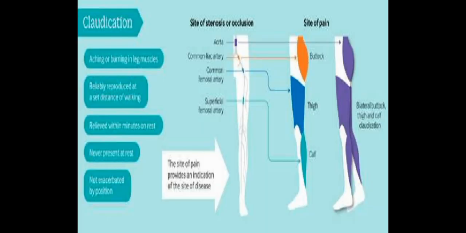Again in this picture we can see claudication, sites of stenosis or occlusion. It can be at the level of the aorta, common iliac artery, common femoral artery, superficial femoral artery. As for the site of pain, the pain can be in the buttock, in the posterior aspect of the thigh, and also in the calf region.